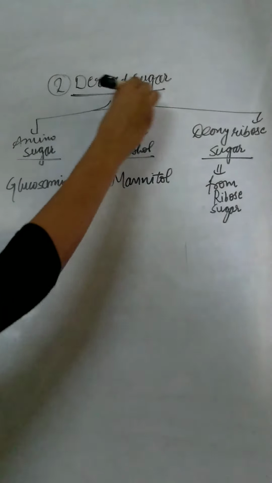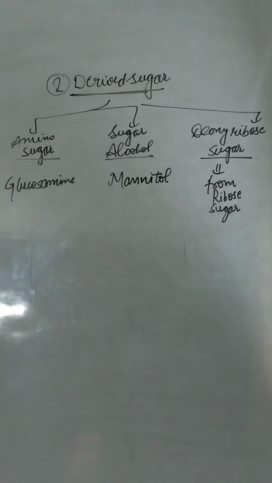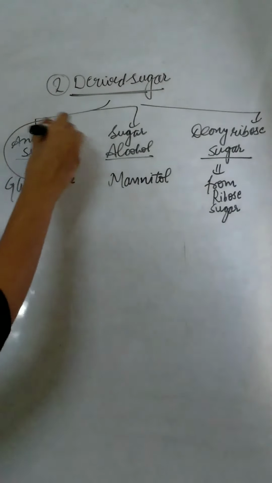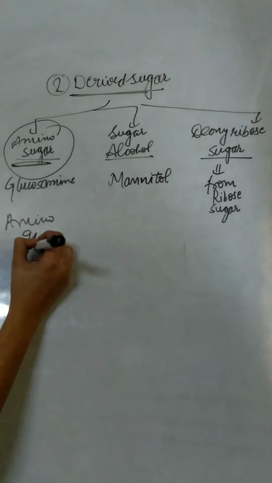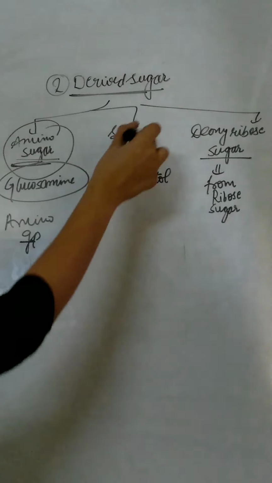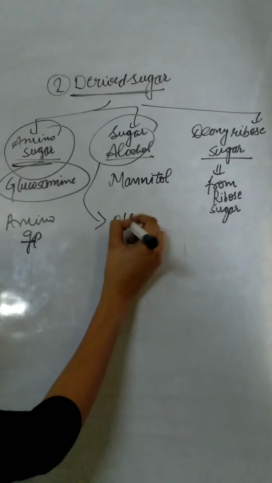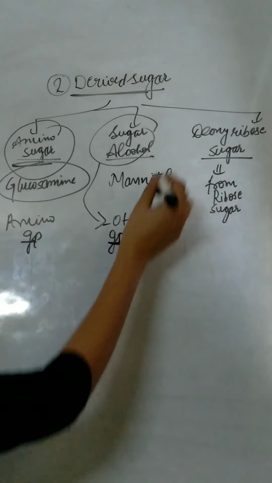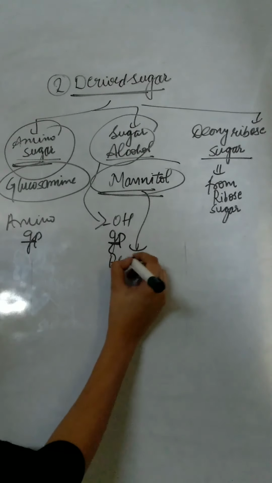Second classification of simple sugar is derived sugar. It is classified as amino sugar, sugar alcohol, and deoxyribose sugar. Amino sugar is that derived sugar which contains an amino group. Example of amino sugar is glucosamine, while sugar alcohol contains an alcoholic group, that is an OH group. Its example is mannitol. It is found in brown algae.